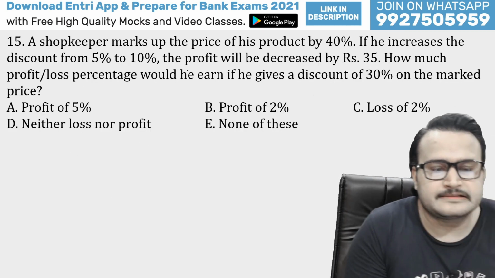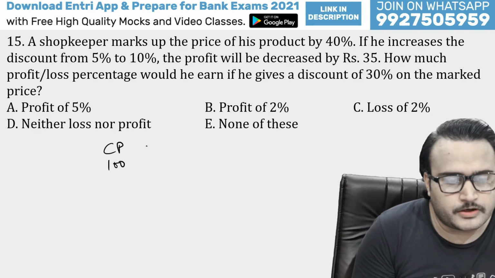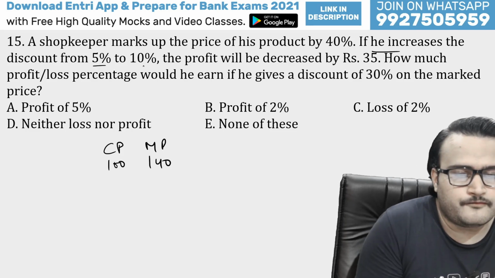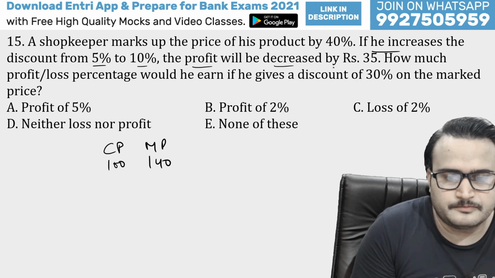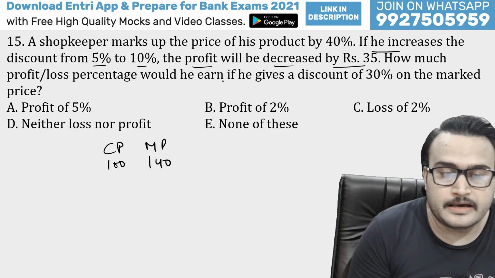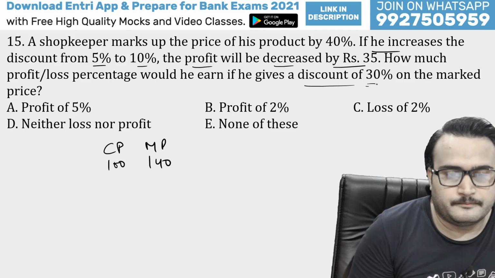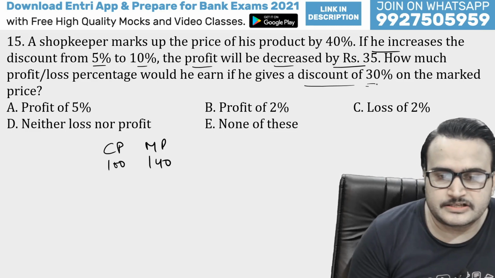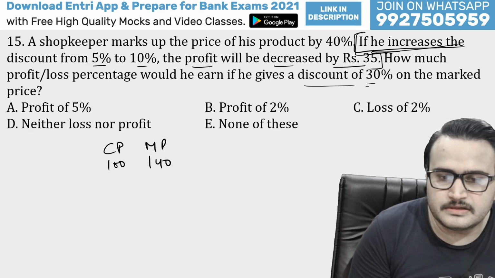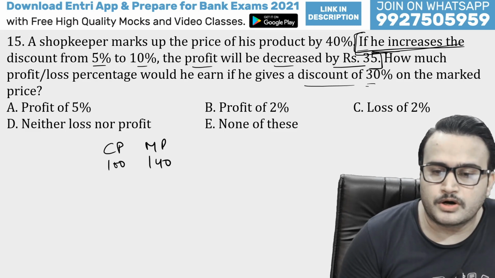A shopkeeper marks up the price of his product by 40%. So guys, if CP is 100, then plus 40% of this value will be the MRP. If he increases the discount from 5% to 10%, the profit will be decreased by 35 rupees. How much profit or percentage would he earn if he gives a discount of 30%? So guys, first of all, please tell me in the comment section box, should we calculate this thing or not? Do we have this data or not? This data is given in the question just to confuse you, nothing else.